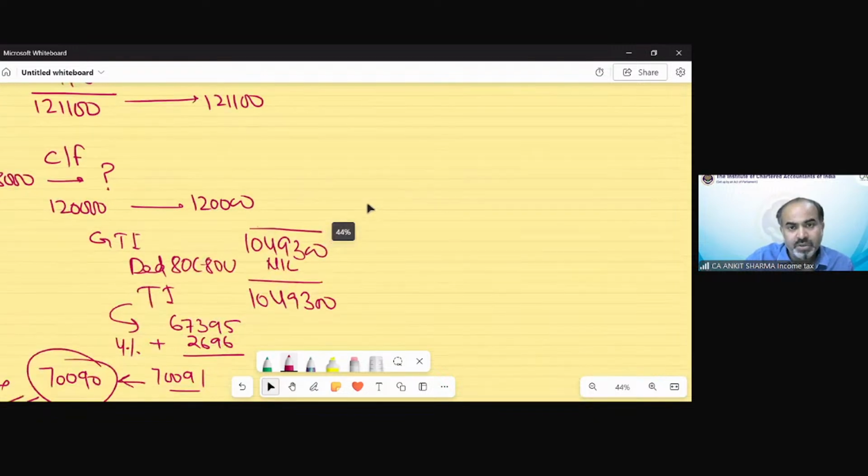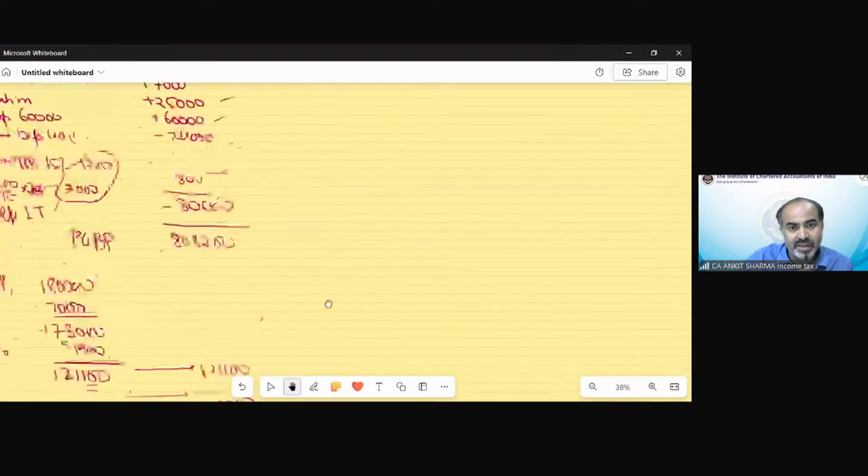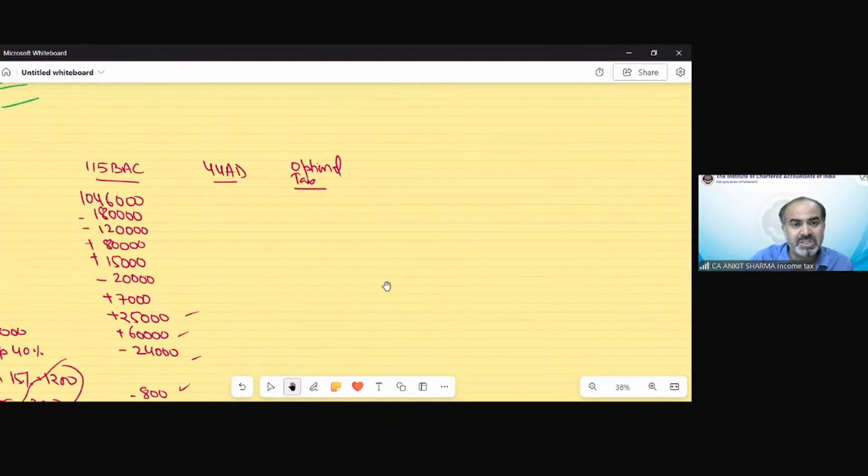Now, in this question, we need to calculate tax if the assessee is going to apply the presumptive taxation scheme. Under the presumptive taxation scheme, we need to take the profit as 6% of my turnover. The turnover has been given in the question, 70,80,000. So the net profit would come directly.